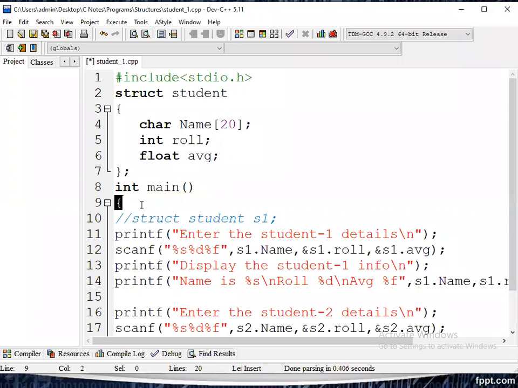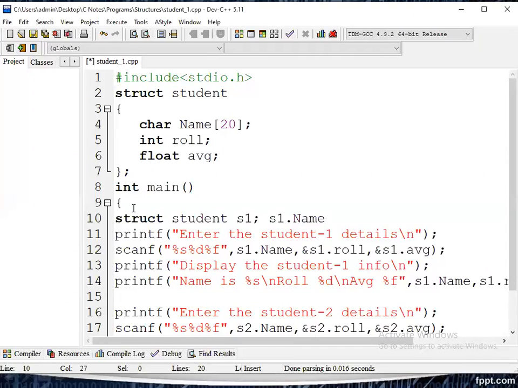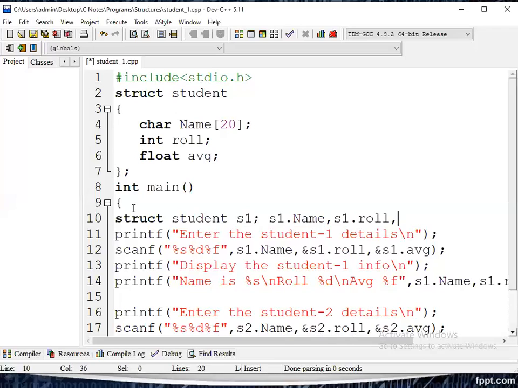Next, in the main function, we have to declare struct student S1. So S1 is the variable name of the student. S1 can access its members by using this operator: S1 dot name, next S1 dot roll number, and S1 dot average. In that way, we can access data from those variables, and we can pass data into those variables.